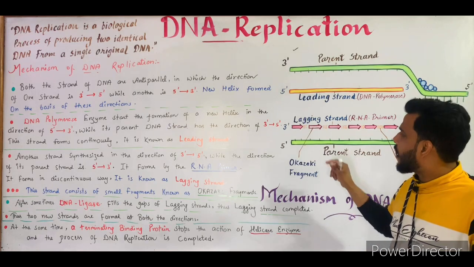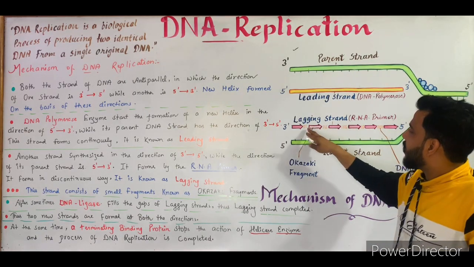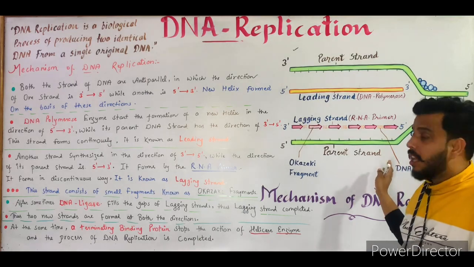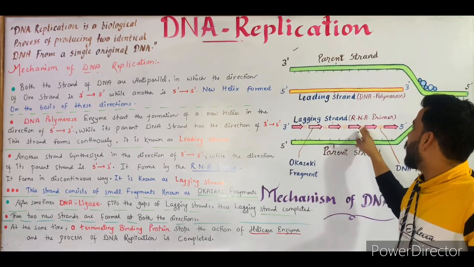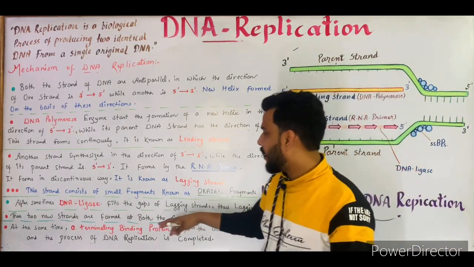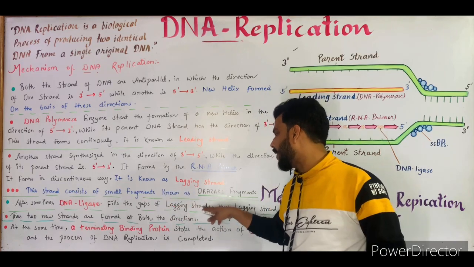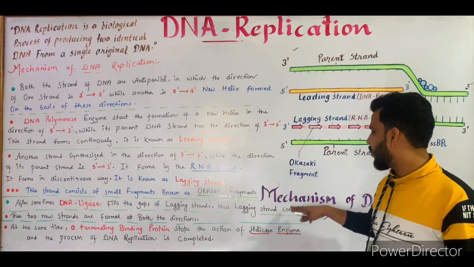Now after some time another enzyme is involved in this process, known as DNA ligase, which fills the gaps of these Okazaki fragments and completes the lagging strand. As you can see, after some time DNA ligase fills the gaps of the lagging strand, thus the lagging strand is completed.